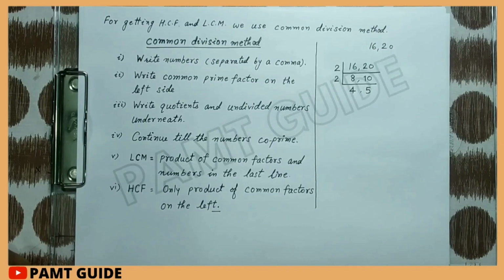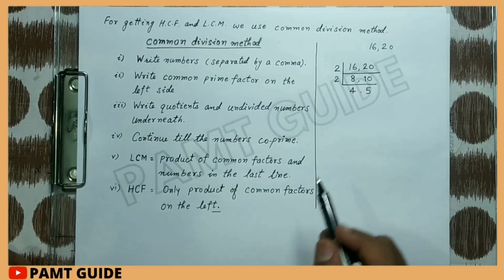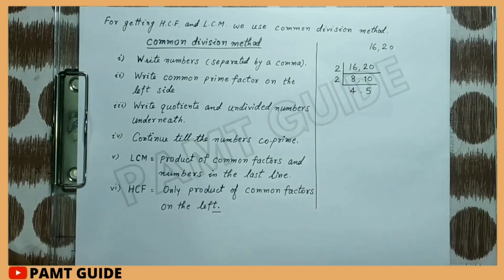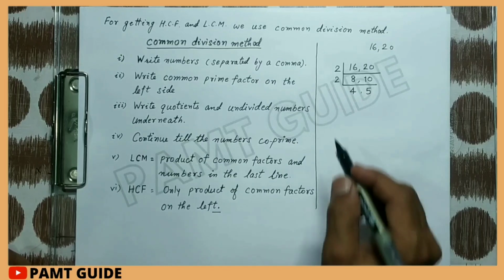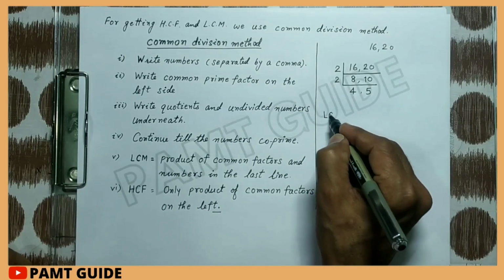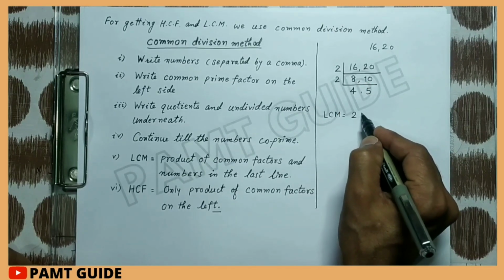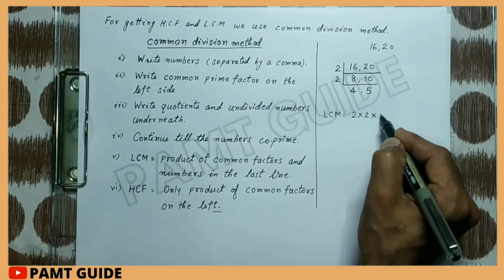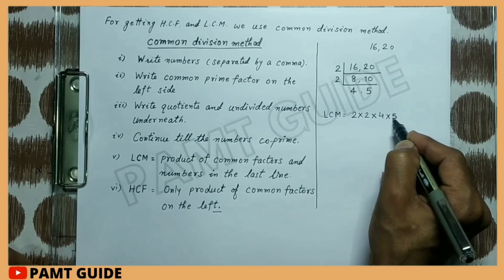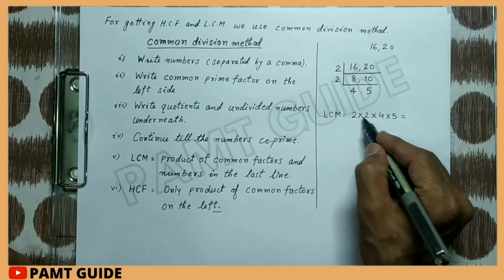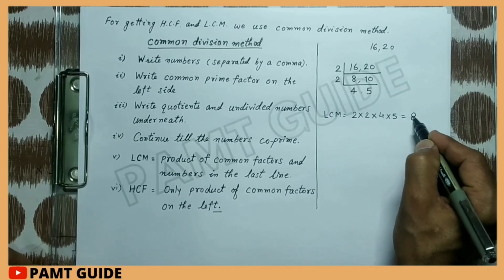They have no common factor except 1. So the product of the numbers in the L shape gives us the LCM. LCM will be equal to 2 multiply by 2 multiply by 4 and multiply by 5. That is 2 2s are 4, 4 4s are 16, 16 5s are 80.